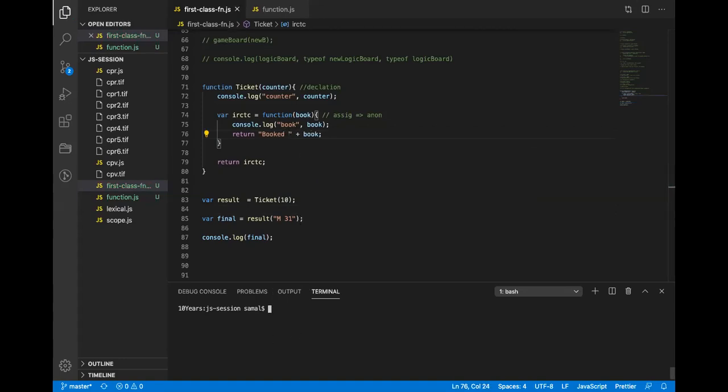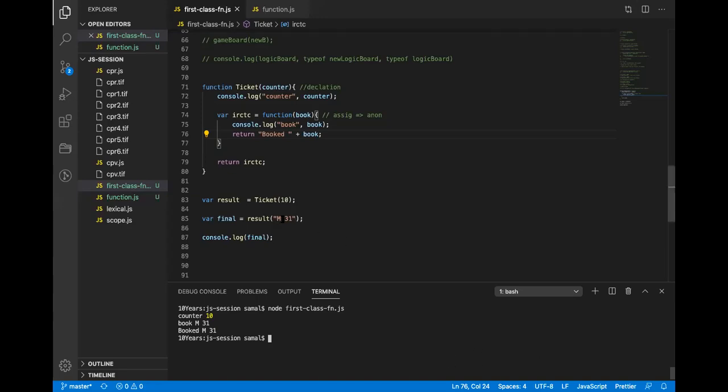Now tell me. Counter 10, M31 and booked plus M31. Right? It will be counter 10, book M31 and book M31. I hope this is clear.